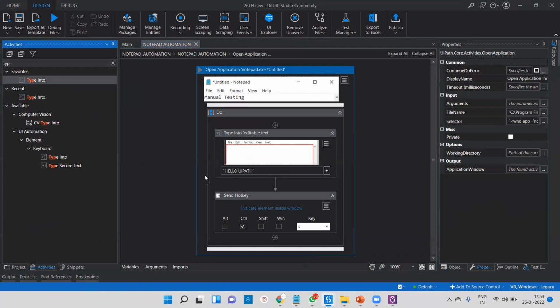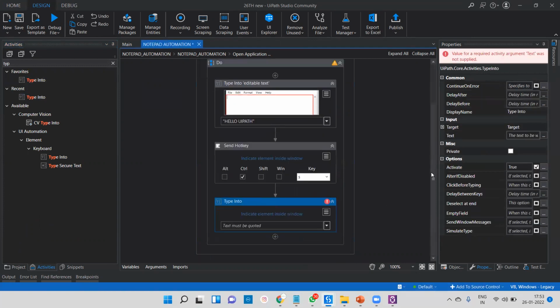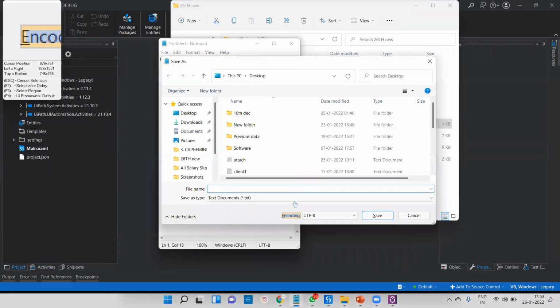We started at 7:52 p.m. and right now 1 to 2 minutes is sufficient for this type of automation. We can go for that. Indicate on screen.